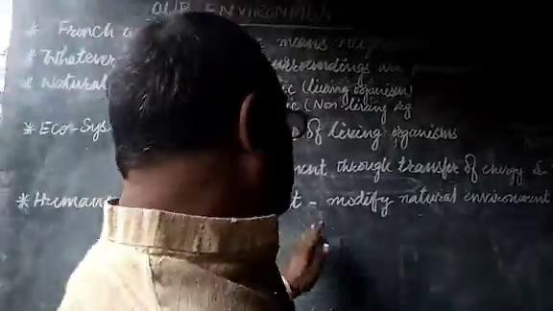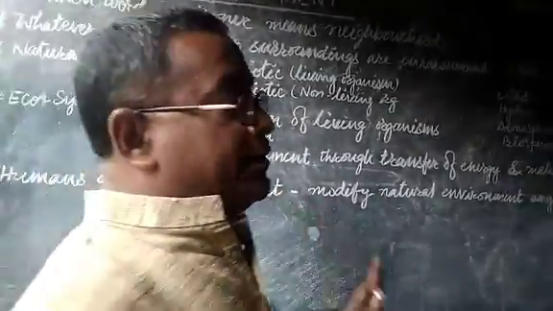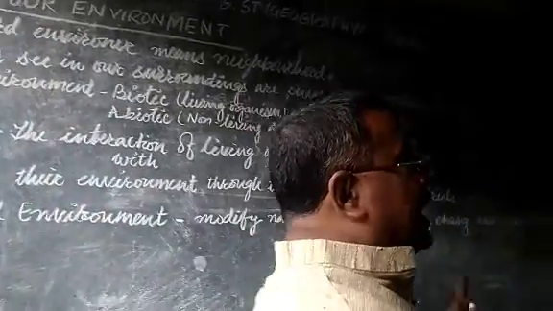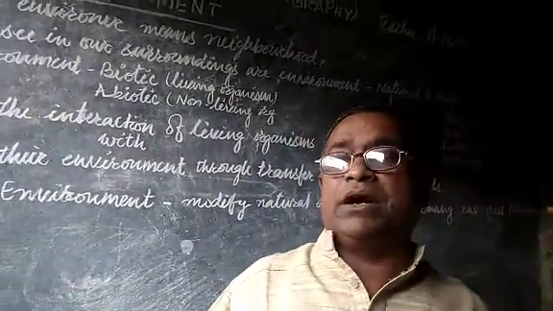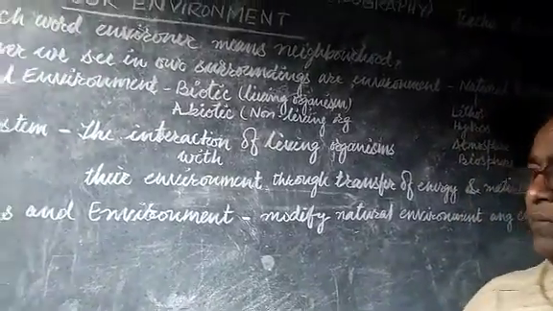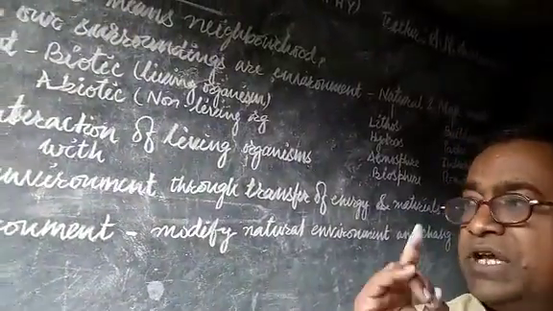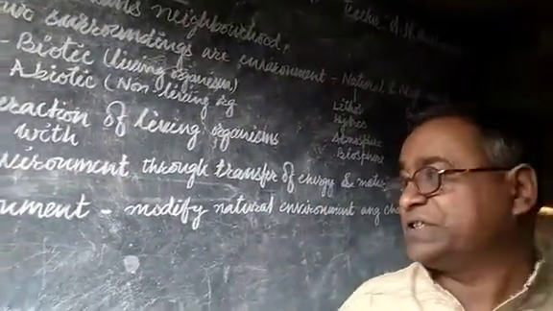Human beings are essential in this environment, because due to the availability of human beings, environment becomes valuable, and it also becomes resources.